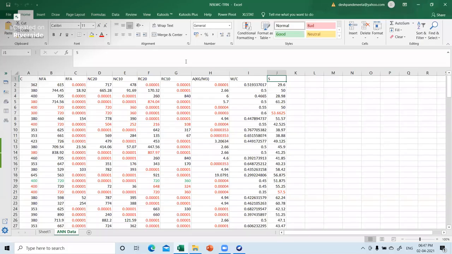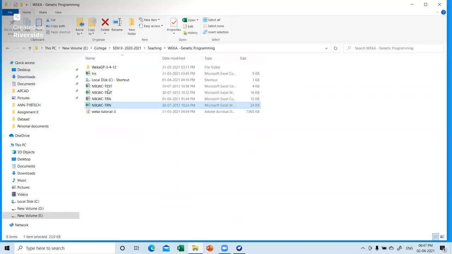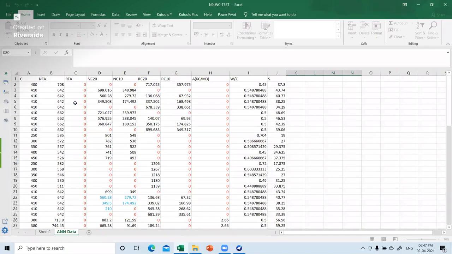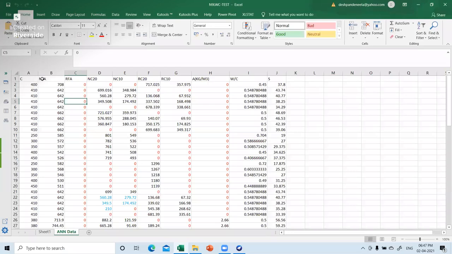In a similar fashion, you also have to make the testing data ready. Always be very careful that when you make this data sheet ready in CSV format, the headings of course should be there, and they should be the same. Not even a little variation, or else WEKA will not recognize your data sheet.